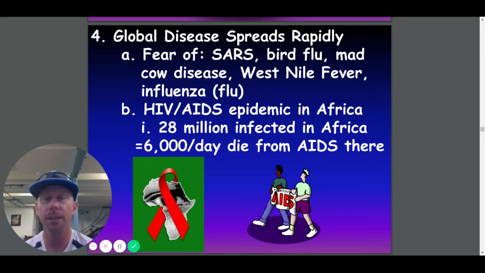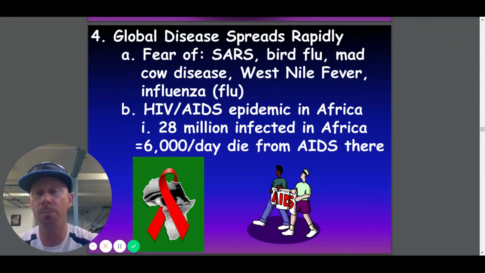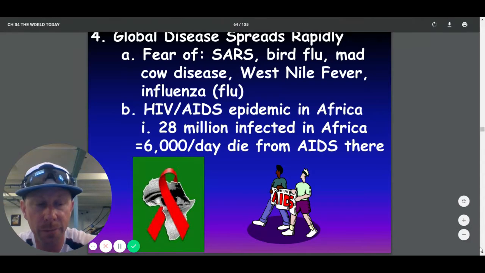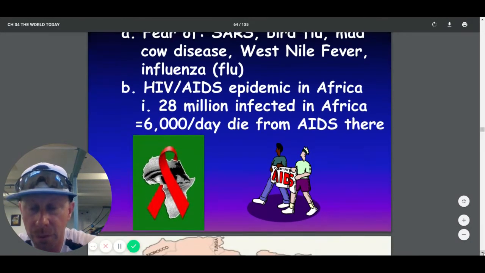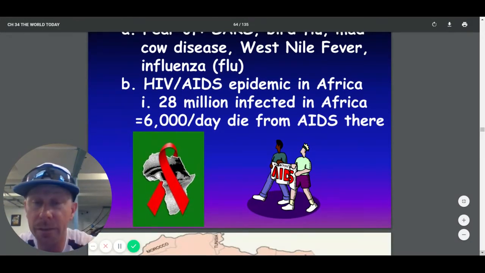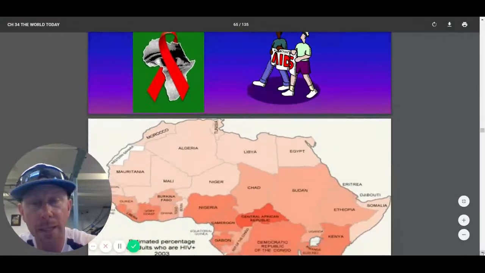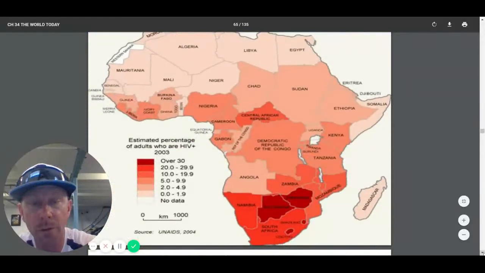And it's highly contagious. And then you've got the HIV and AIDS epidemic in Africa, where you have 28 million plus infected, and 6,000 a day die from AIDS. HIV is a disease that attacks your immune system, and when it goes full blown in your body, it turns into AIDS, as you have no immunities left. So it's a really, really tough disease. It's really bad when it hits the developing world, because the developed world has some drug cocktails that can keep it off, but a lot of people can't afford it in some of these other countries.